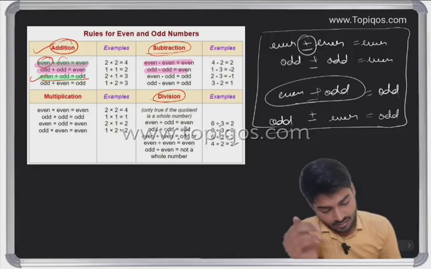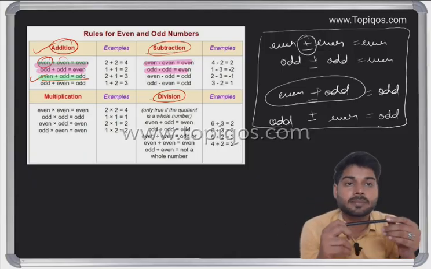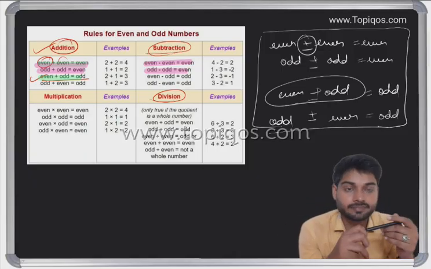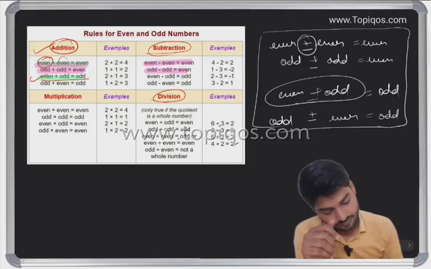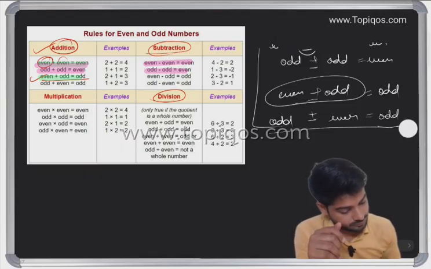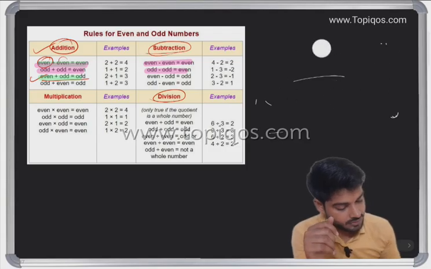Okay. Now we'll go with the multiplication and division context with even and odd.